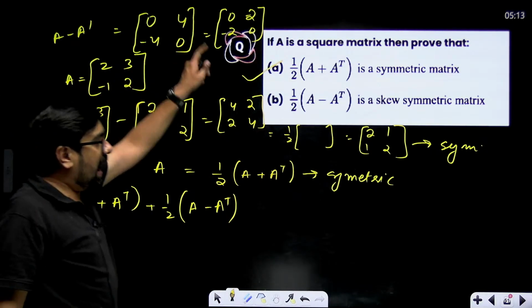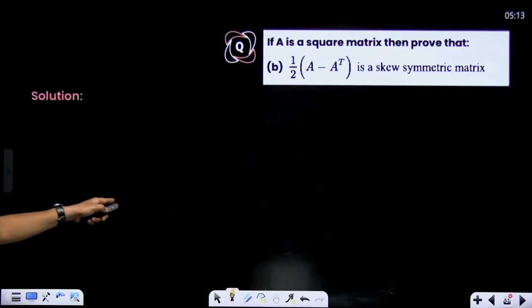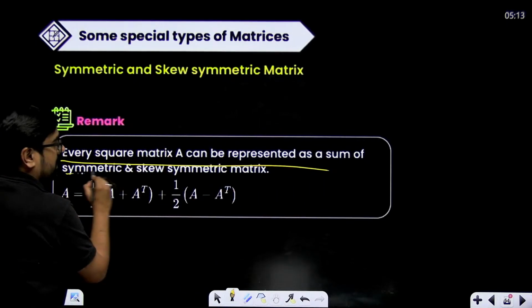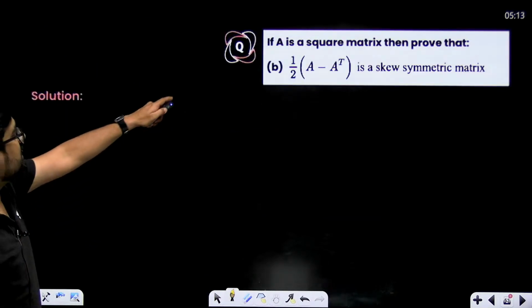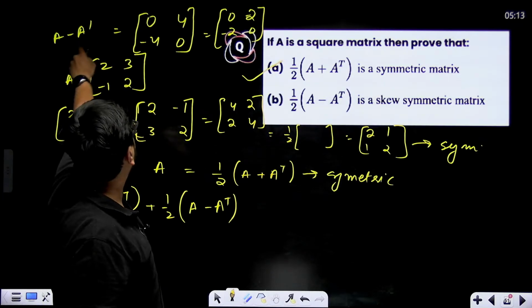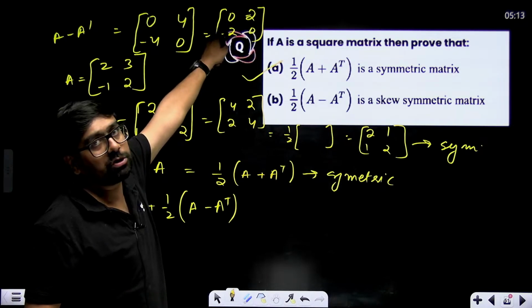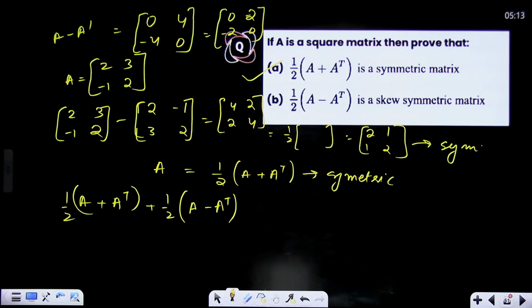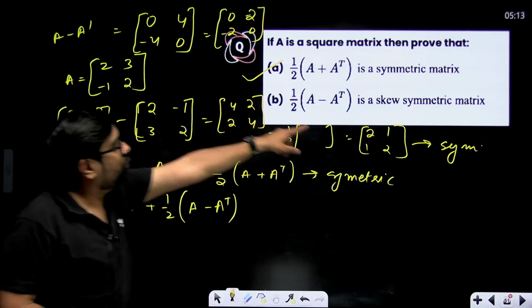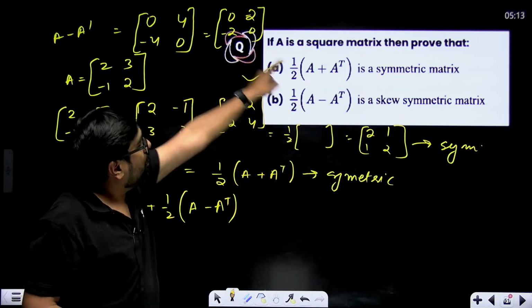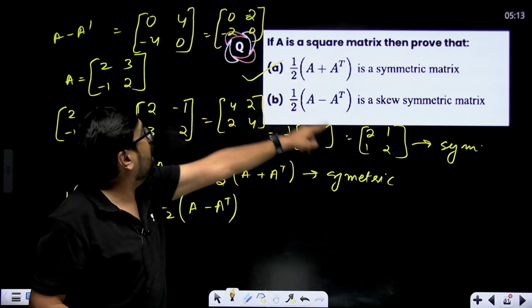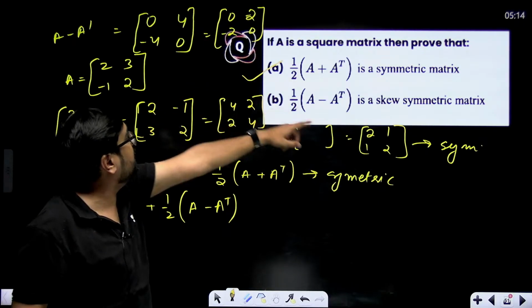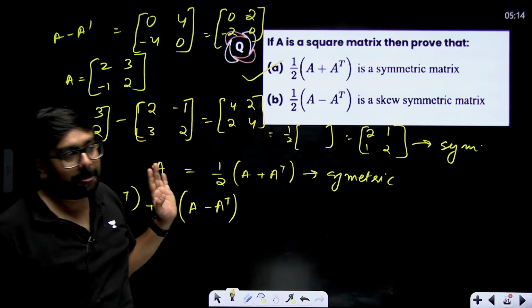Now when I add both of them, this property will appear, that a matrix can be represented as sum of symmetric and skew symmetric matrix. Always this will be your skew symmetric matrix. What we just found, A minus A transpose half, is your skew symmetric matrix. And when you find the sum of these two, 2 plus 0 is 2, 1 plus 2 is 3, 1 minus 2 is minus 1, and 2 plus 0 is 2. Same matrix we are getting.